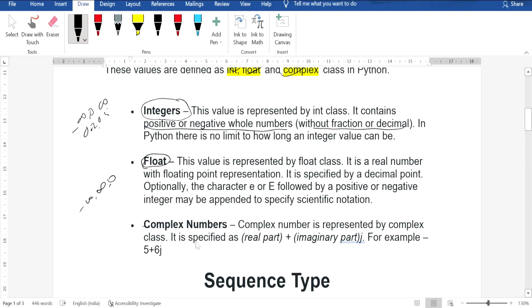And complex numbers. In childhood mathematics, we came across this type of expressions: 5 plus 6j, 4 plus 9j, like this. We used to write these in our childhood mathematics, right? So this is called the real part and this is called the imaginary part. In order to perform operations on this type of numbers, we use the complex data type.